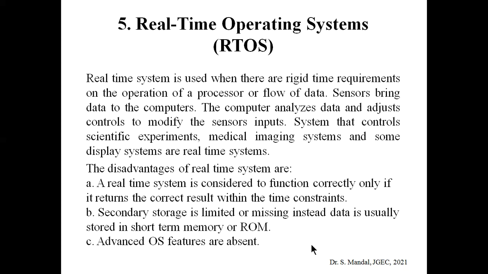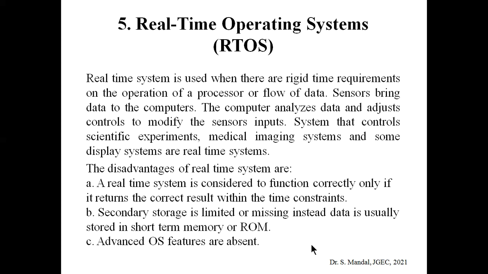In robotics, if we want to design an anti-collision robot, obviously there will be continuous output from the infrared sensor. The corresponding computer can analyze the data and adjust control to modify the sensor input so that it can never collide with the wall or another obstacle.